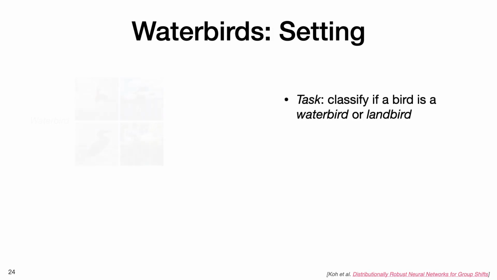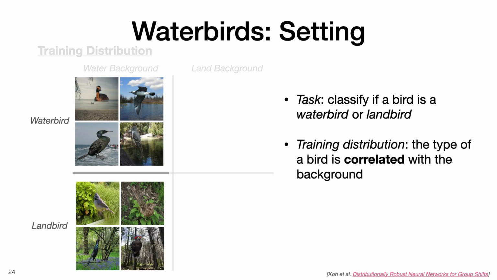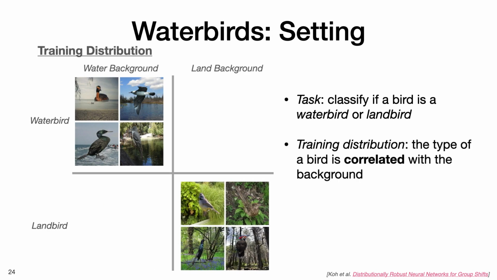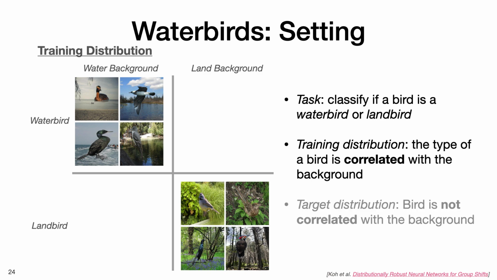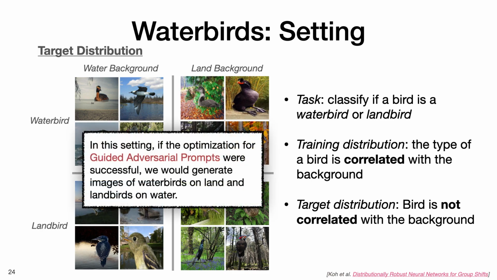In this task, we aim to classify if a bird is a water bird or land bird. In the training distribution, the type of a bird is correlated with the background. And in the target distribution, bird is not correlated with the background. In this setting, if the optimization for guided adversarial prompts were successful, we would generate images of waterbirds on land and landbirds on water.